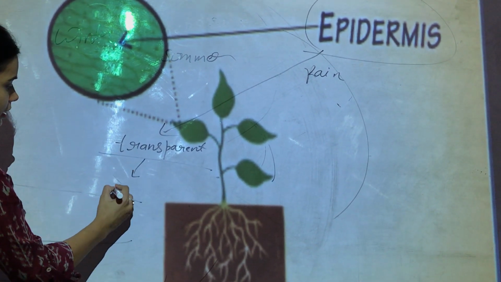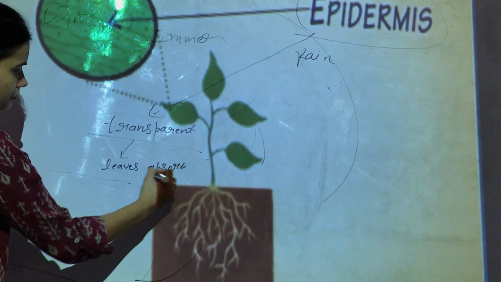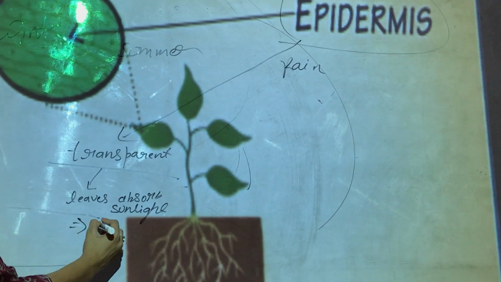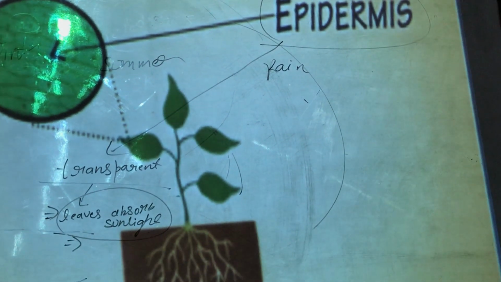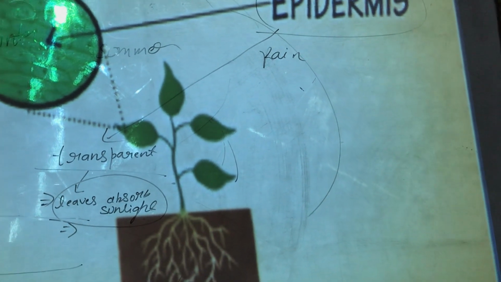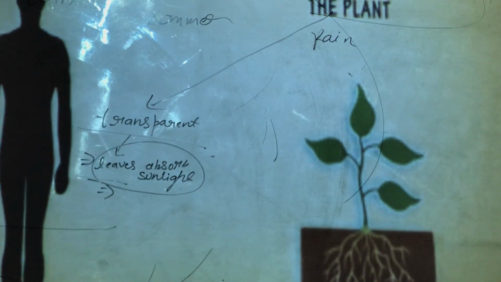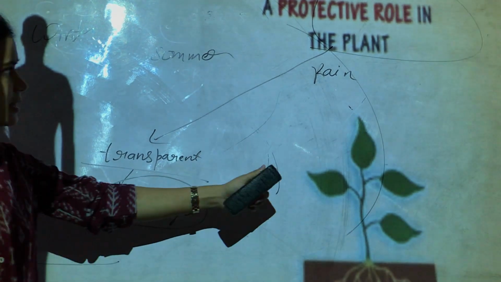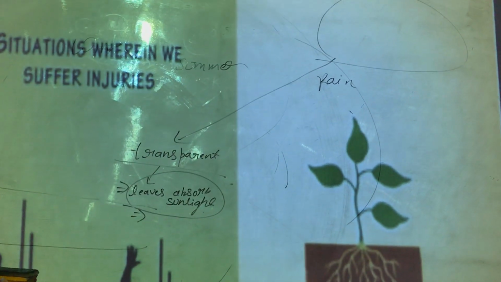Yes, because the leaves have to absorb the sunlight. They have to absorb the other gases. That is the reason why they are transparent, so that sunlight can be absorbed. Now, epidermis also has a protective role to play in the plants. They protect them from injuries.